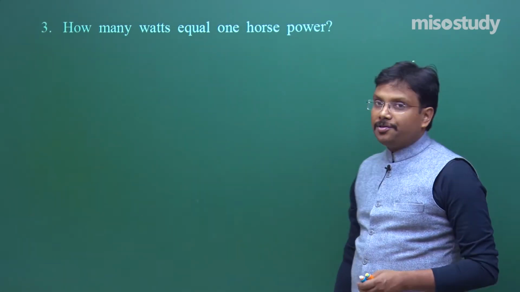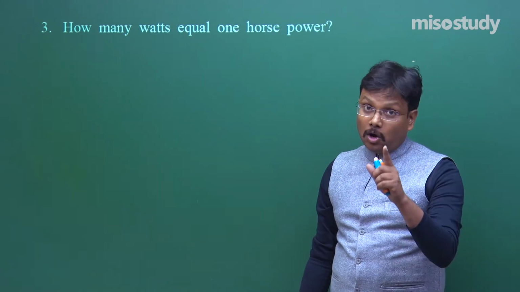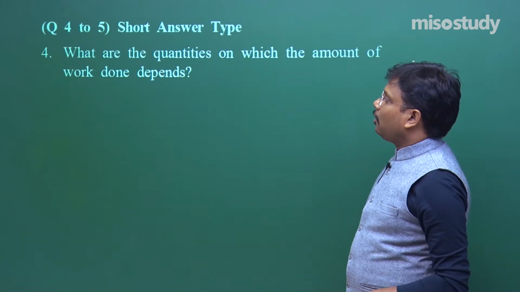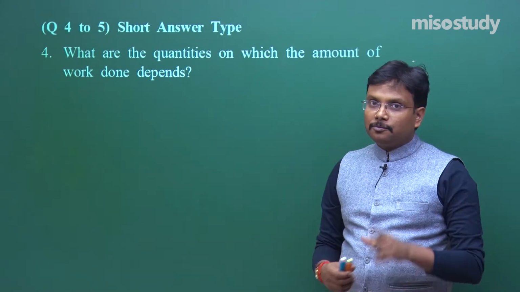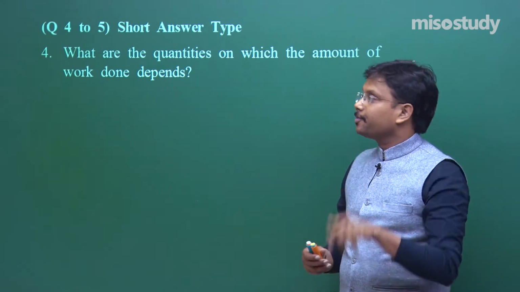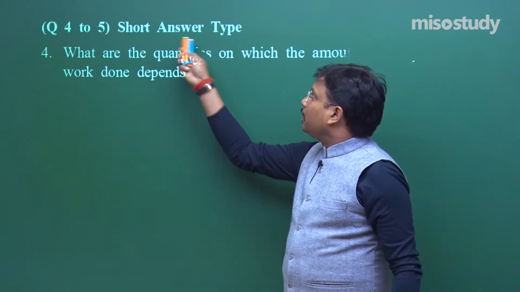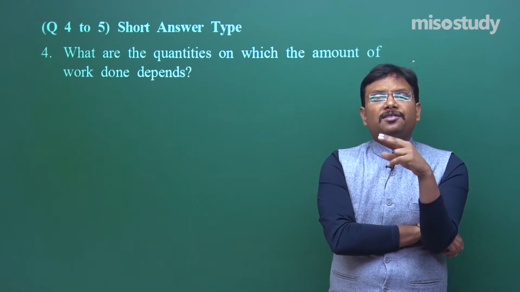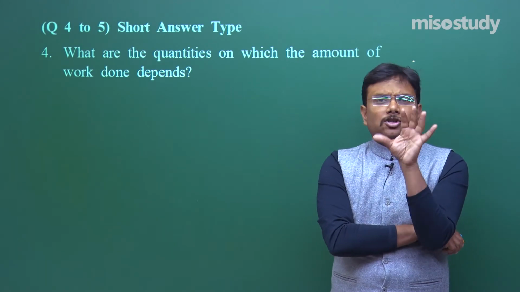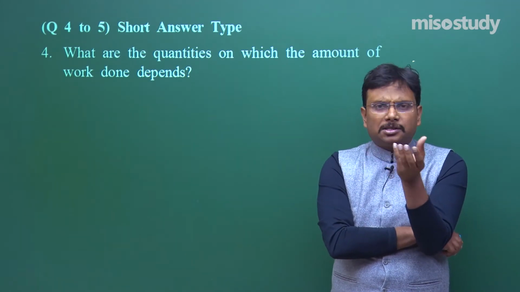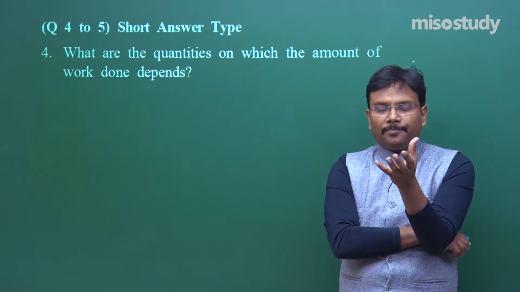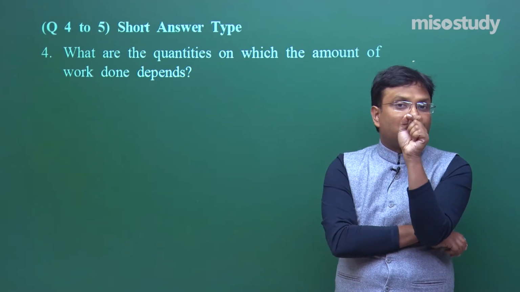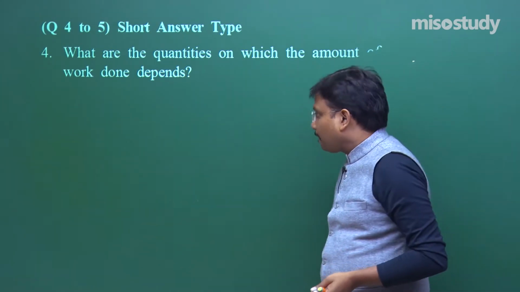So these 3 questions were in the category of very short for 1 mark. Then comes the category of questions 4 and 5, and the category is short answer type. Now the basic difference between short answer and very short is that short answer is generally for 2 marks, and in short answer you have to mention at least 2-3 lines, fine. In very short, you just have to mention exactly the question's answer, that's it, fine.